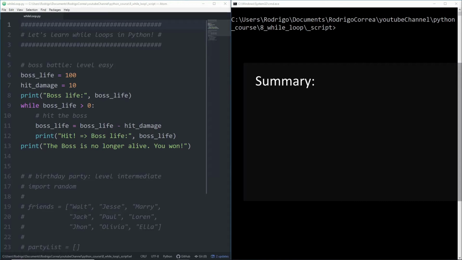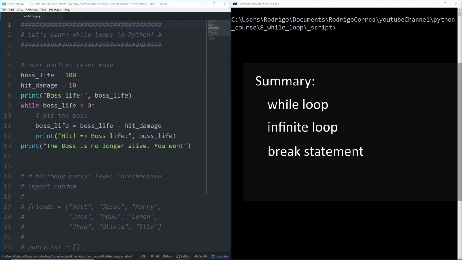In this video, we will cover another repetition structure in Python. We just covered the for loop and you are invited to check it out. Now, it's time to learn about while loops. We also discuss the concept of infinite loop and the break and continue statements.